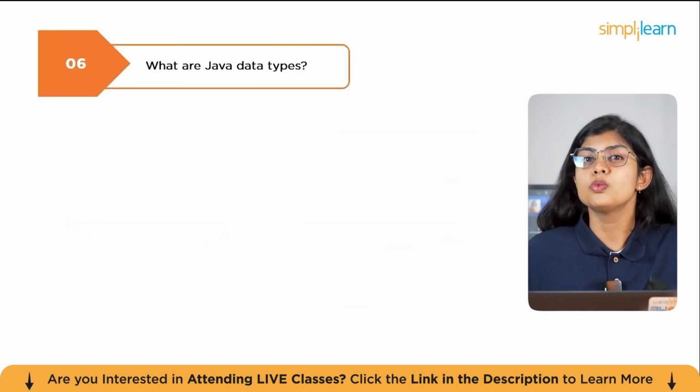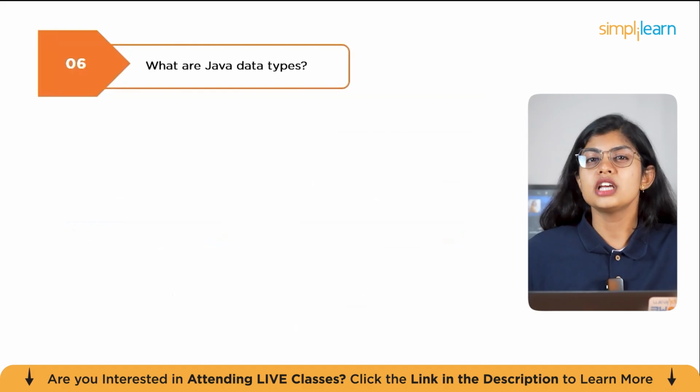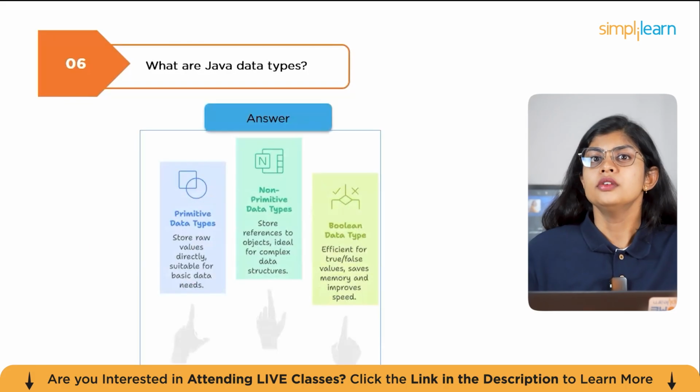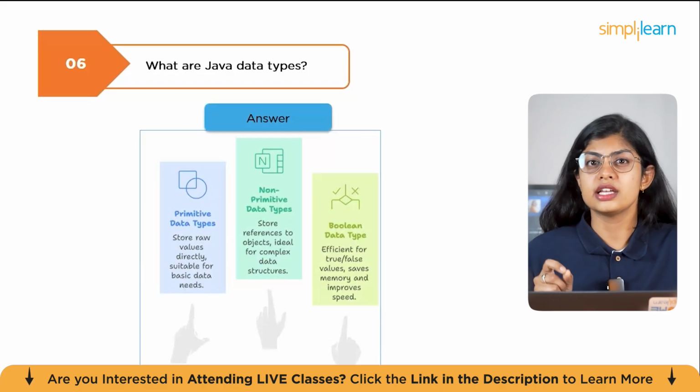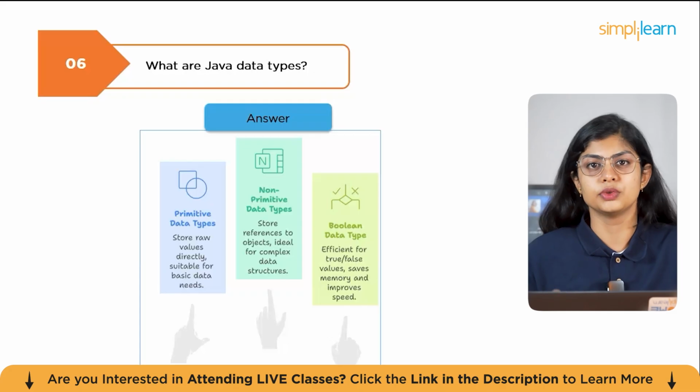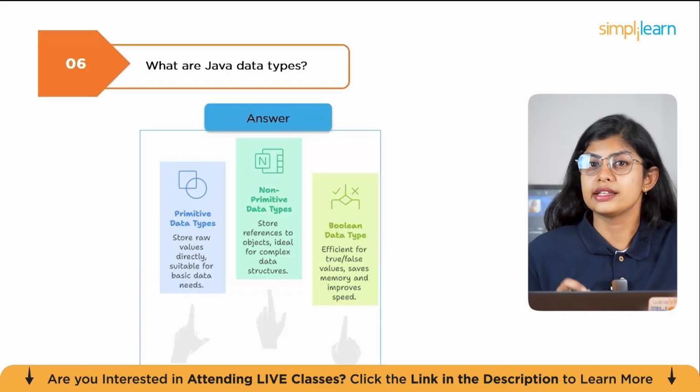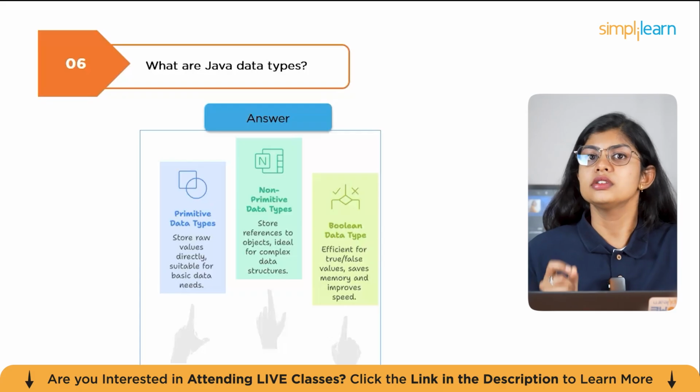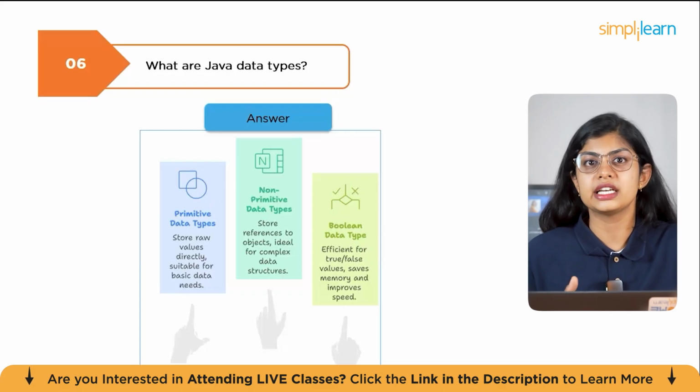The next question is, what are Java data types? Java has two categories of data types. One is primitive data types, which are basic building blocks such as int, byte, char, float, double, long, short, and boolean. They store raw values, for example, int age is equal to 25. And the second type is non-primitive, which is reference data types.